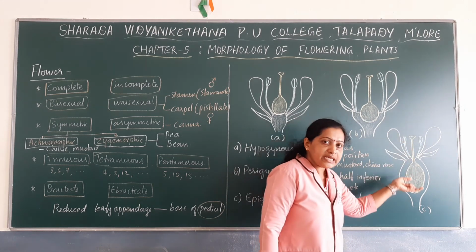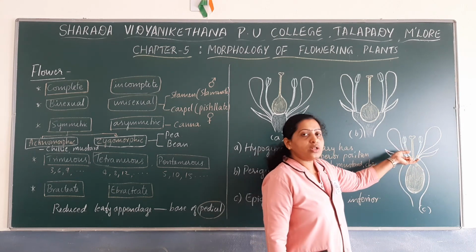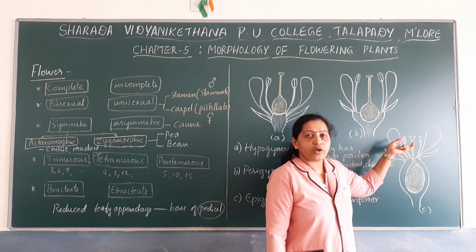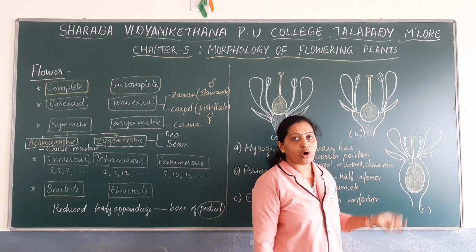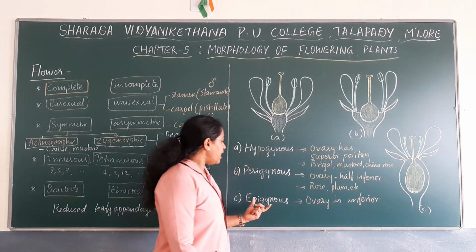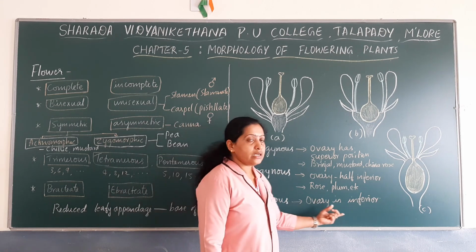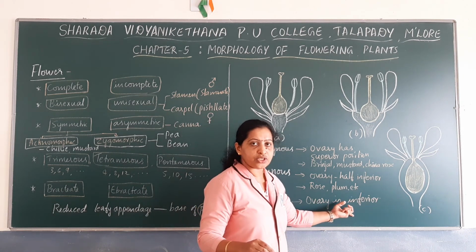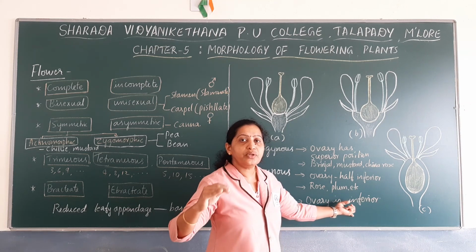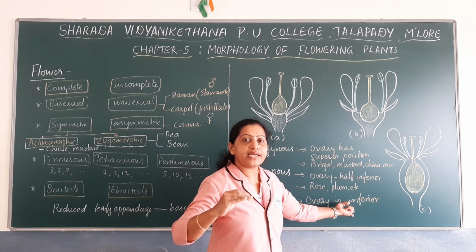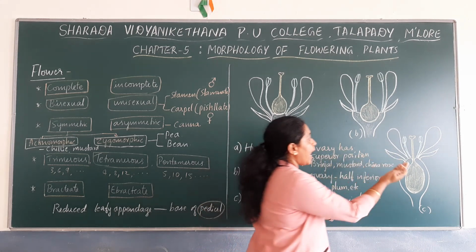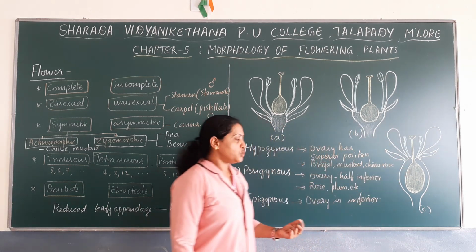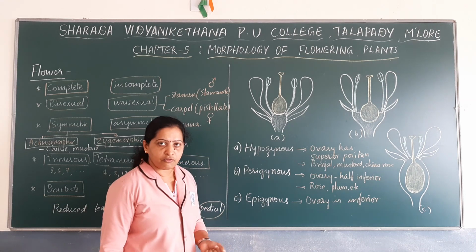So the ovary is inferior, and such a flower, where the ovary is completely inferior and the sepals, petals and stamens are above the level of the ovary, is known as an epigynous flower.